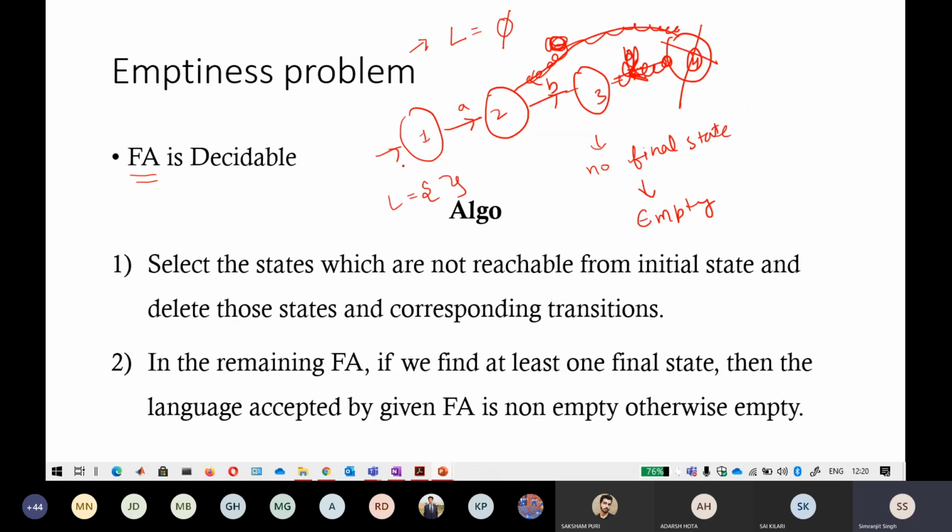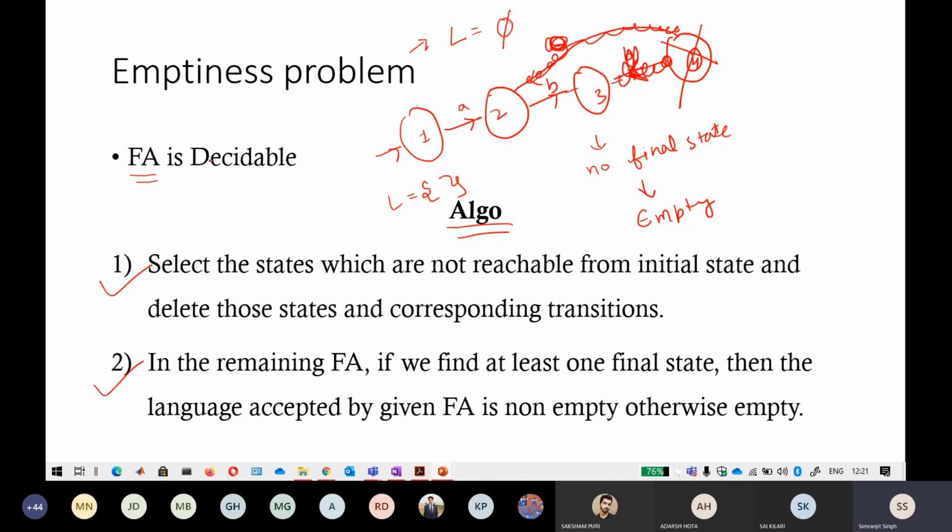So for the emptiness property, you can easily identify whether a language is empty or not. Even if the states are not deleted, you can give a string, and if that string goes to the final state, then it means something is accepted in that language. You can go with that approach too, but there are specific steps of instructions, which is called the algorithm. So an algorithm exists for this emptiness problem.